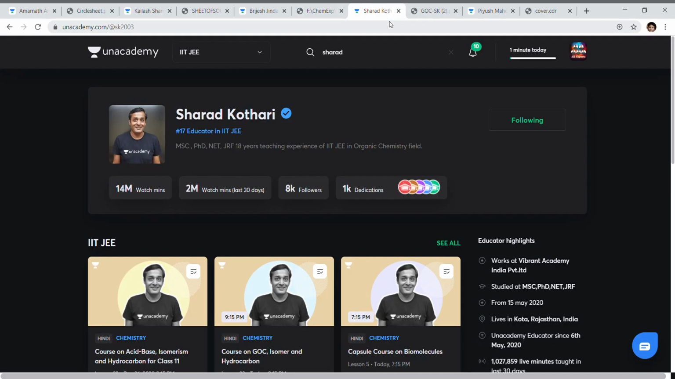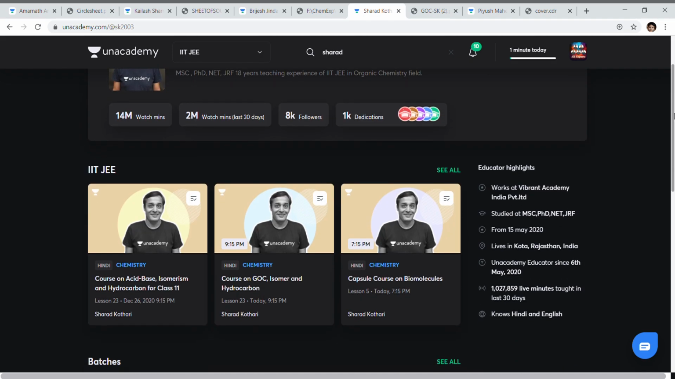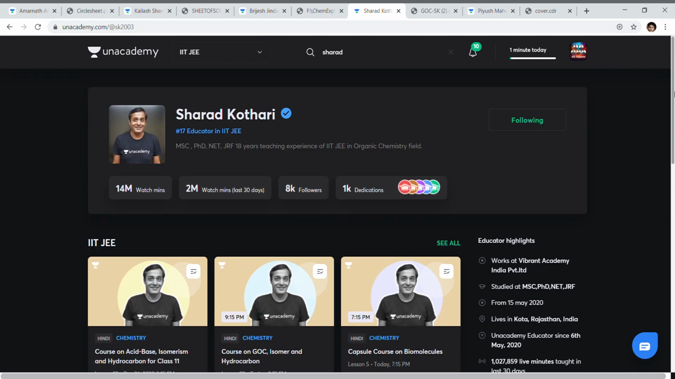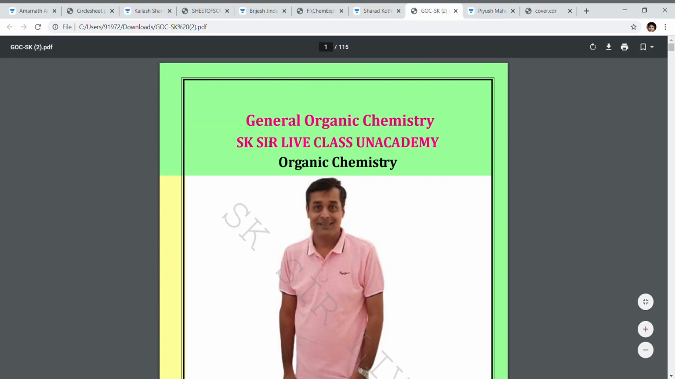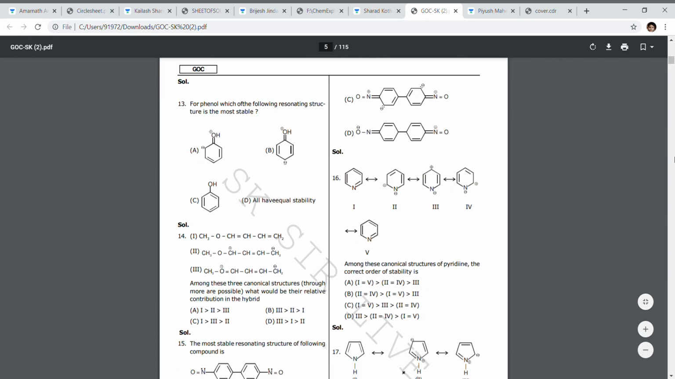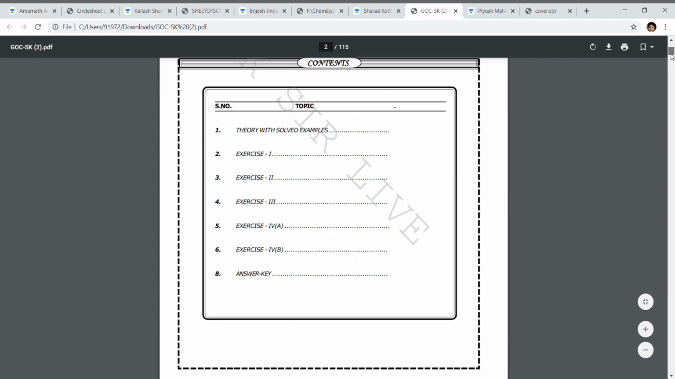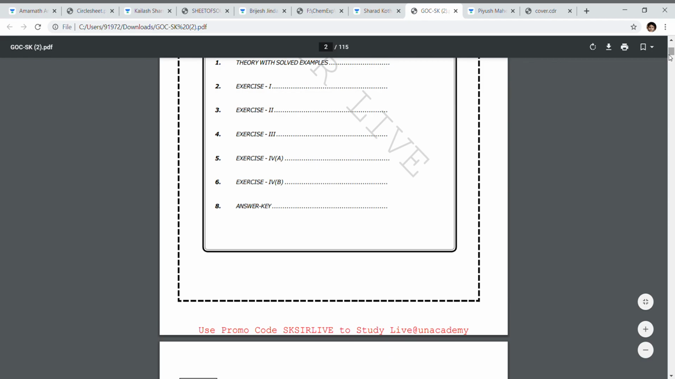And for organic chemistry, Sharad Kothari sir is the best teacher. According to me, I just love doing organic chemistry with Sharad Kothari sir. He has experience of 15 to 18 years. He teaches first the concept, then the examples. Let me show his sheet. This is his sheet. It covers all types of questions. It is a very big sheet, so I can't tell you all about it. You can see exercise 2, exercise 3, then previous year, then answers.